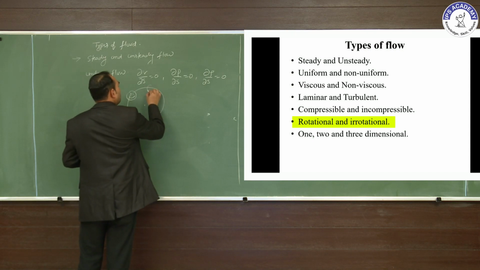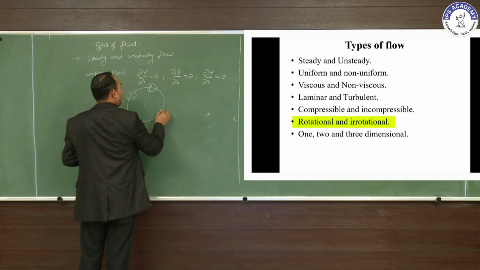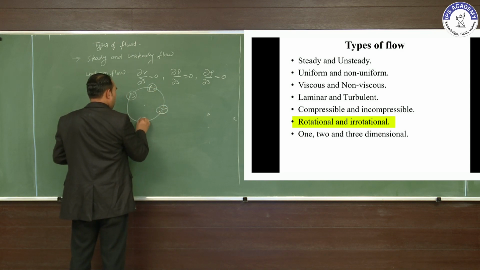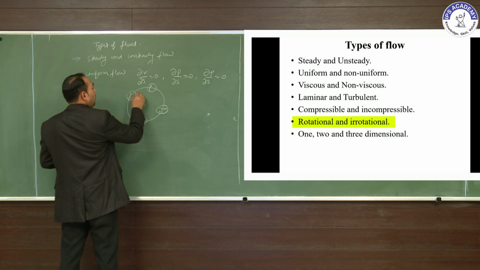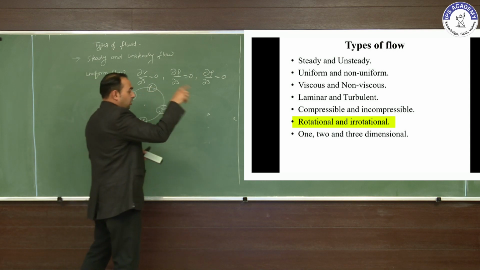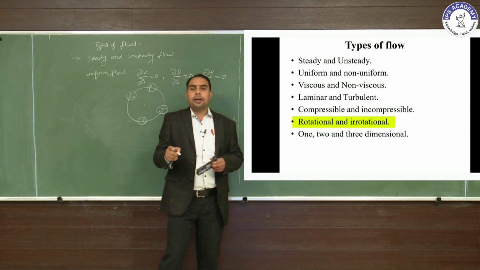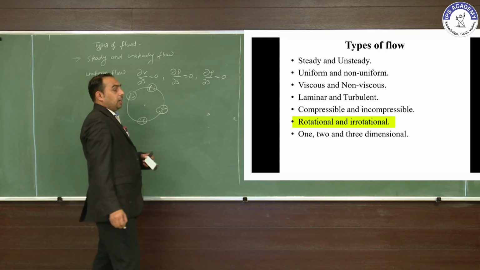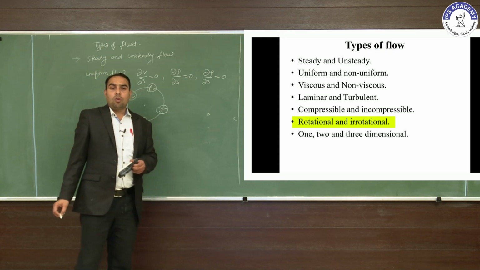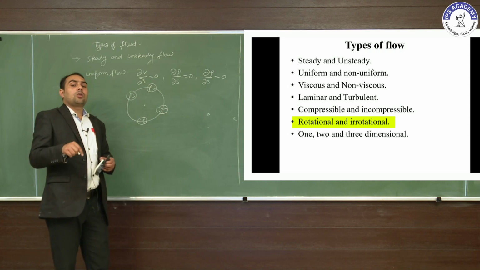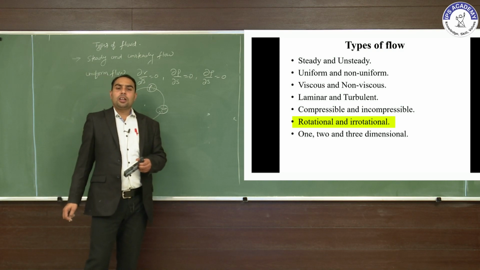The fluid flows in a circular manner, and it also rotates on its own axis, that is the rotational flow. If the fluid flows in a rotating condition but does not rotate on its axis, that is the irrotational flow.